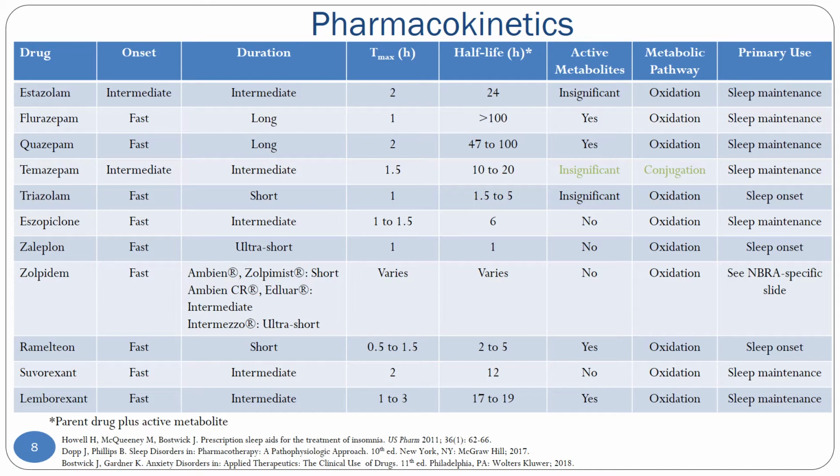We also have our non-benzodiazepine receptor agonists, and they can differ in their durations as well. And then zolpidem varies according to the product. I didn't list the half-lives for zolpidem because they once again vary according to the product, and you can look that up in Micromedex or Lexicomp. And then we'll discuss their primary uses more specifically when we delve more into the non-benzodiazepine receptor agonists.